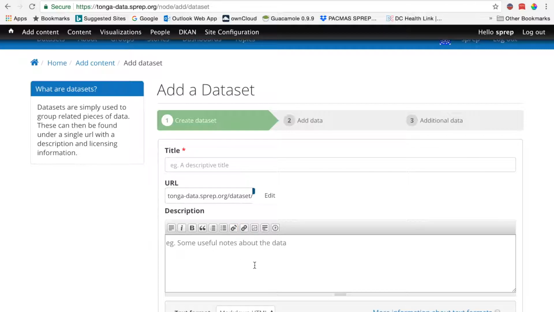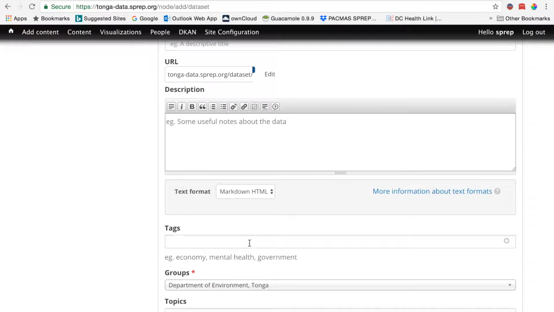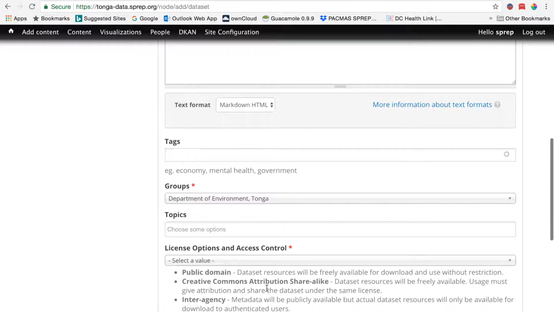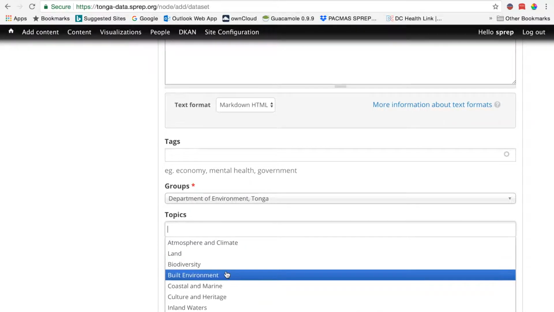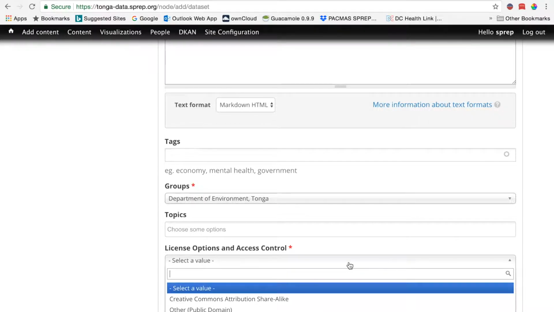You can make some notes about the data, some caveats if you're concerned about the data quality. This is where you type in tags. You might type in Tonga, and it just pops right up and you click on that. You have to assign it a group. You can assign a topic, so it might go into biodiversity, for example. And then this is where you select a license level.